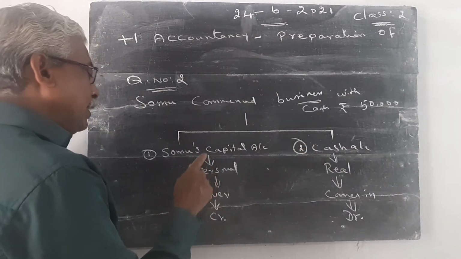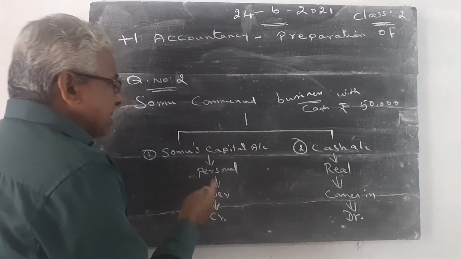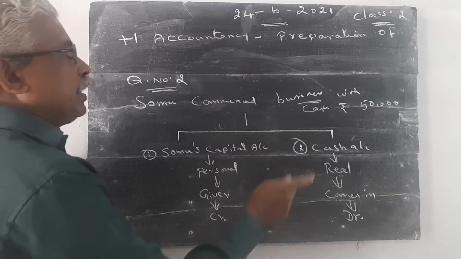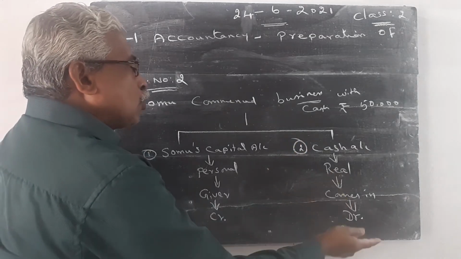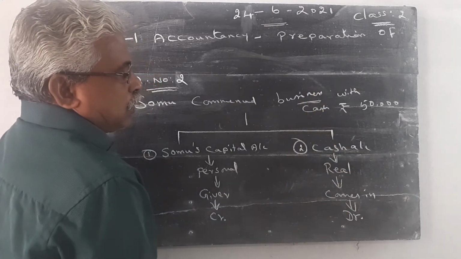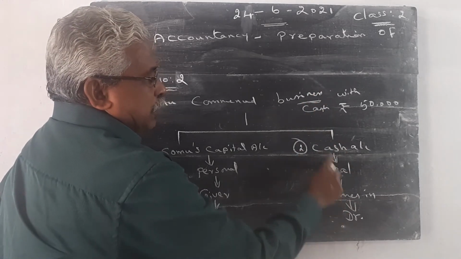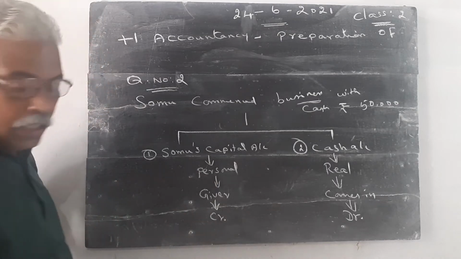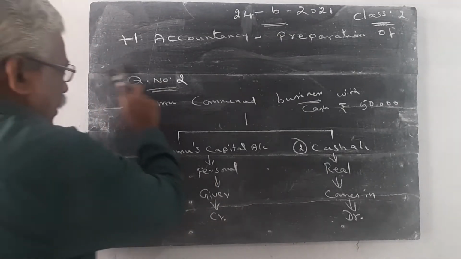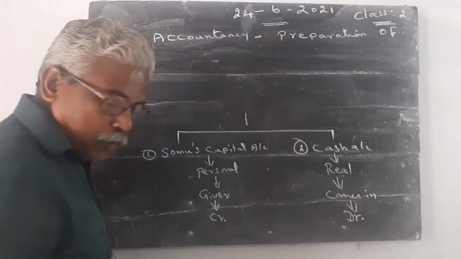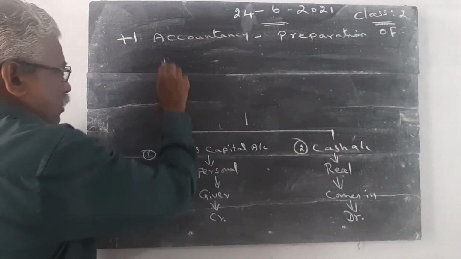Debit the receiver, credit the giver is the rule of the personal account. Debit what comes in, credit what goes out is the rule of the real account. So cash comes in, so cash account is debited. Somu is the giver, so this account is credited. How do we write it in the journal? An accountancy book contains these columns.